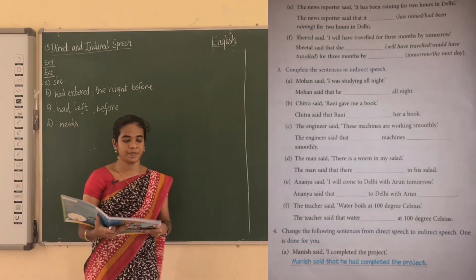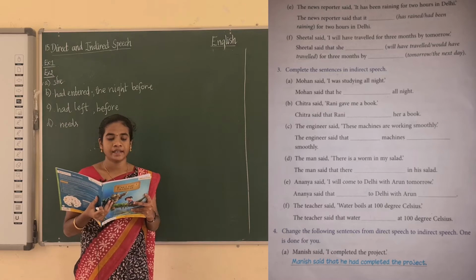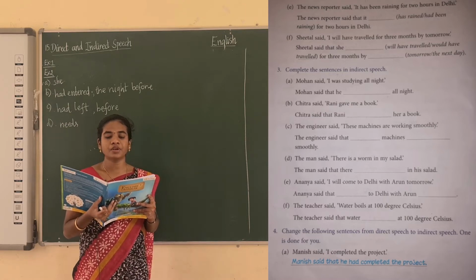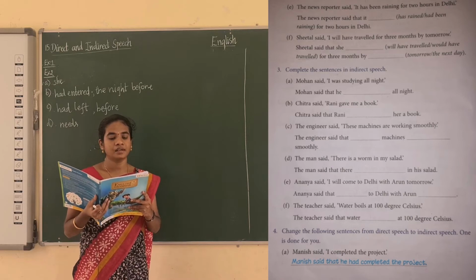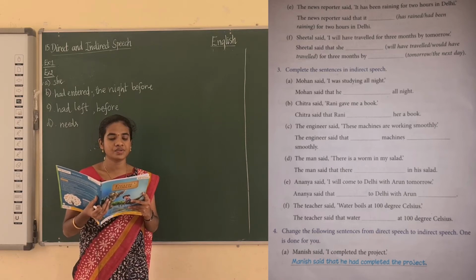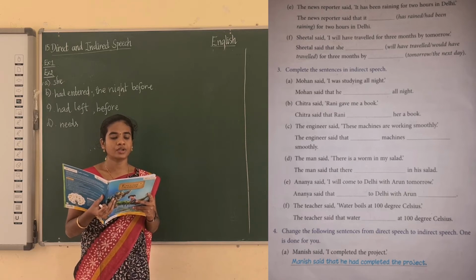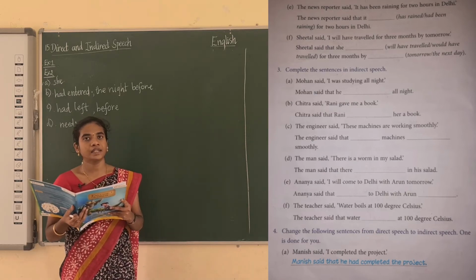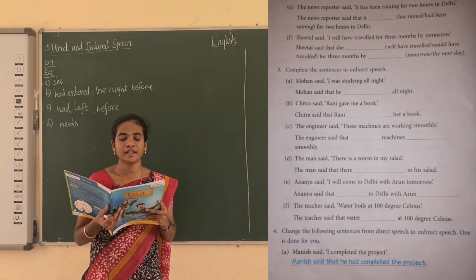And turn to the next page. E1. The news reporter said it has been raining for 2 hours in Delhi. Okay. Now see here what they have written in the indirect speech. The news reporter said that it dash for 2 hours in Delhi. So here the verb is missing. So now see here what tense it is.